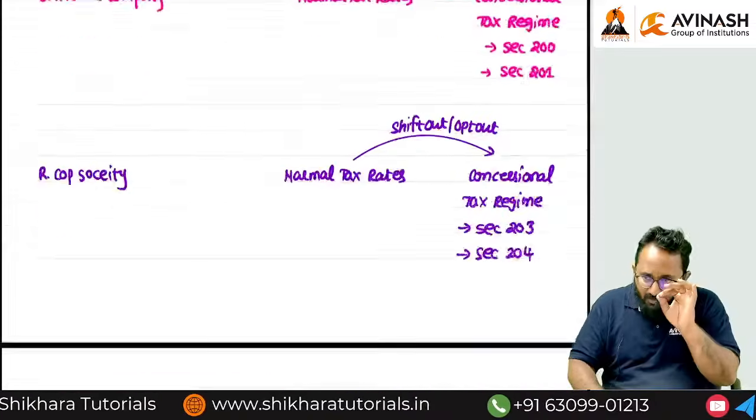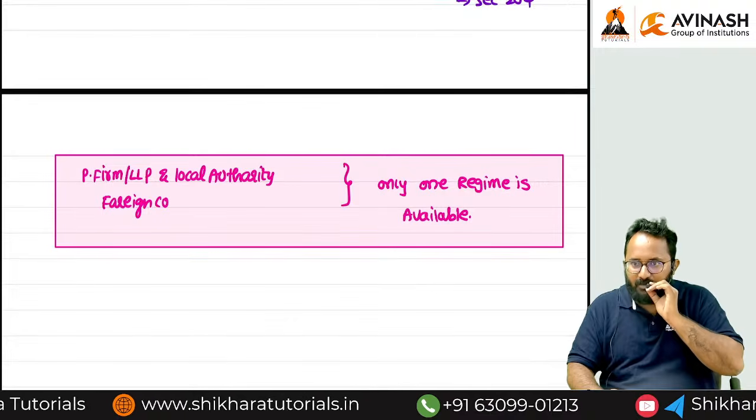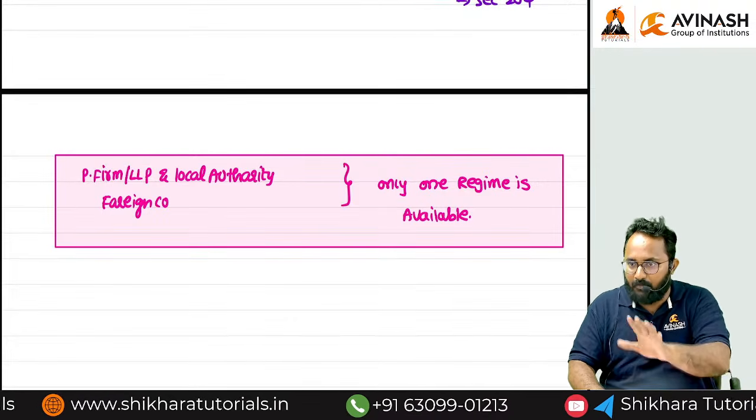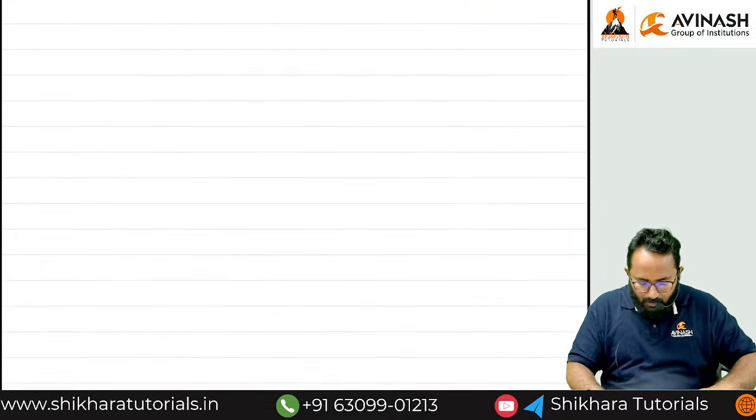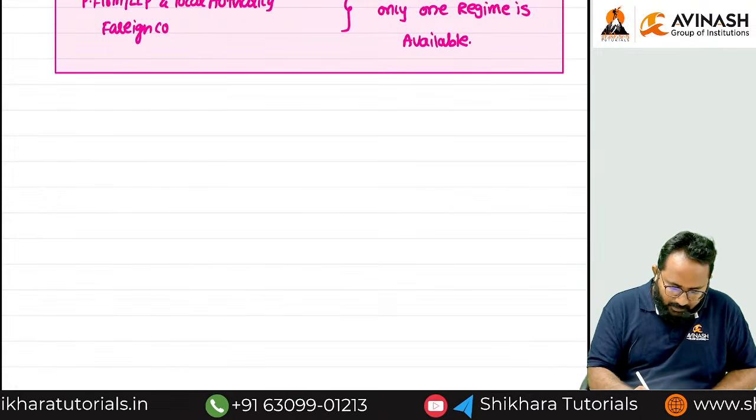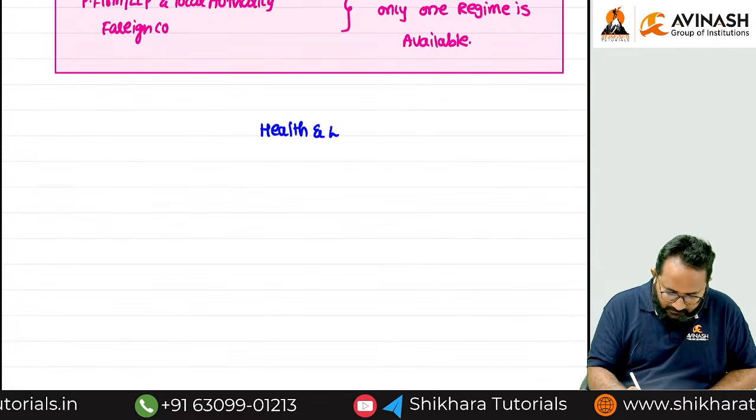For all the persons: individual, HUF, AOP, BOI, AJP, domestic company, foreign company, cooperative society, partnership firm, LLP, local authority, for all, health and education cess is the same. For all, health and education cess is what? Same. So now we can discuss the health and education cess.